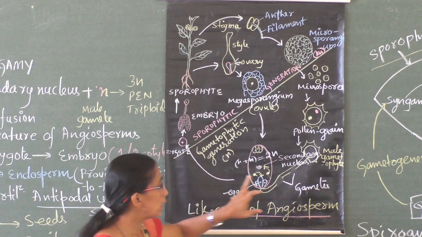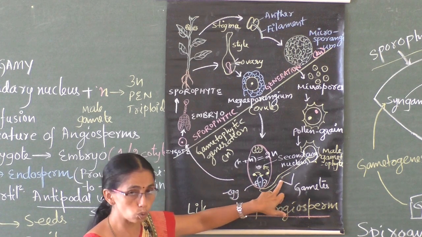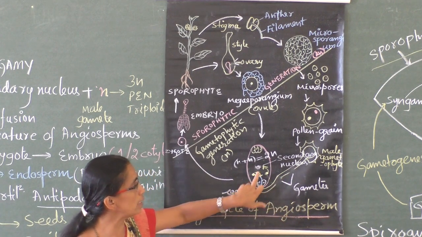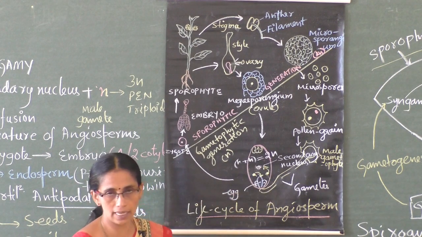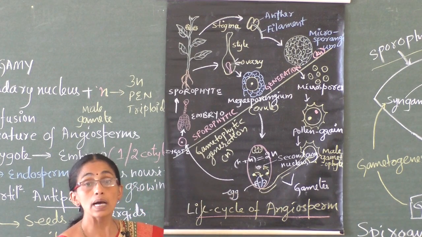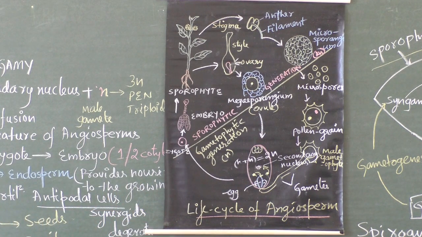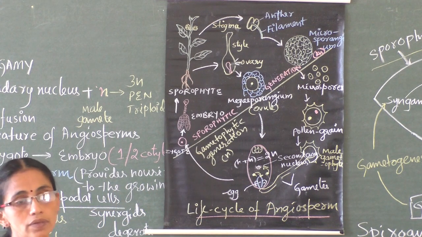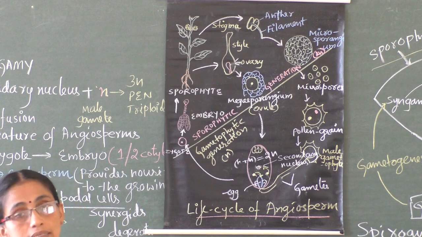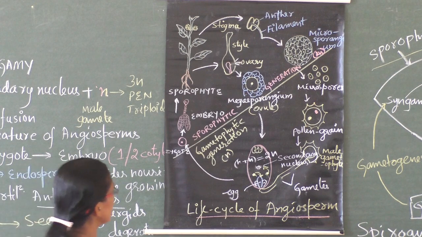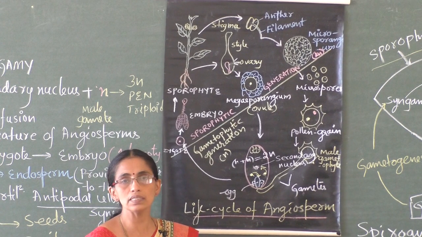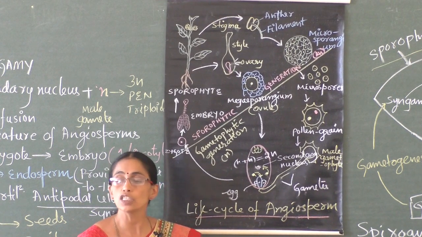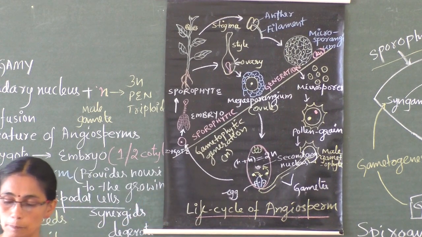Now, one pollen grain produces two male gametes. One fuses with the egg, another fuses with the secondary nucleus. So this type of fertilization is called double fertilization. Double fertilization or double fusion, we can say, since fusion is double. We can also say triple fusion. These are terms which are familiar only in angiosperms.